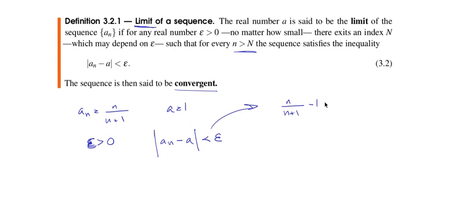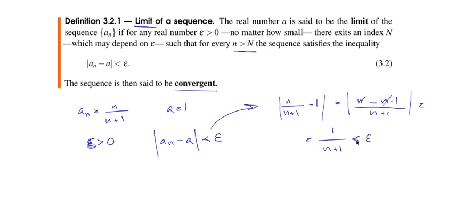So a sub n minus 1 is n divided by n plus 1 minus 1, and this is n minus n minus 1 over n plus 1. Okay, and the absolute value of this is just 1 over n plus 1, so this has to be smaller than epsilon. Well, this is true if, multiplying and dividing by n plus 1, we have 1 over epsilon smaller than n plus 1, right?